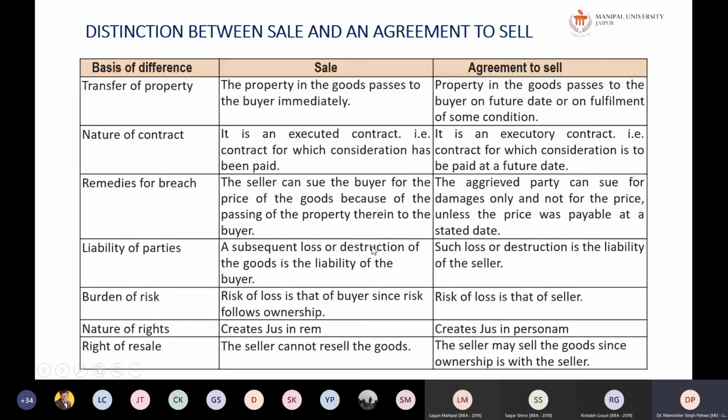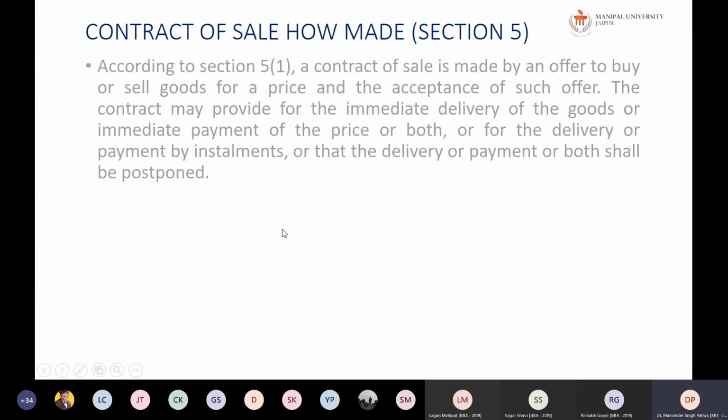So the next question, which you have to do as an assignment today, is to write a distinction between sale and agreement to sale. I have certain points which you can take a screenshot of from this screen, appearing on your mobile or your laptop, so that you can properly write them. If you can write some more points, it will be of great use for you and for others also. Let me see how many points you write validly on these two, the sale and the agreement to sale.